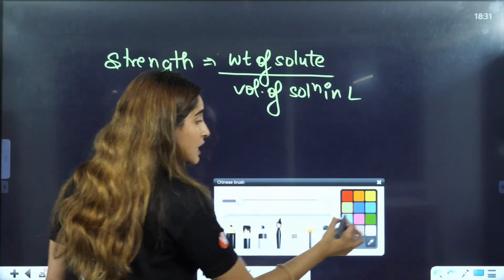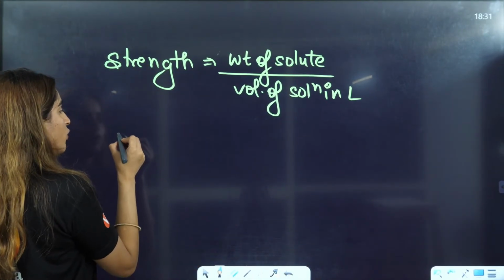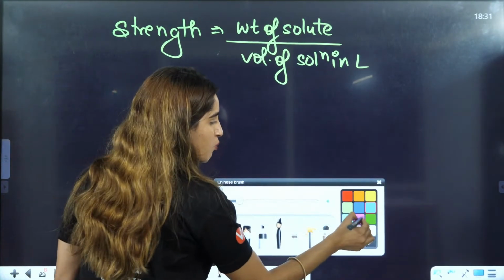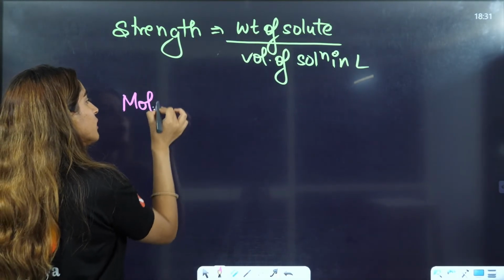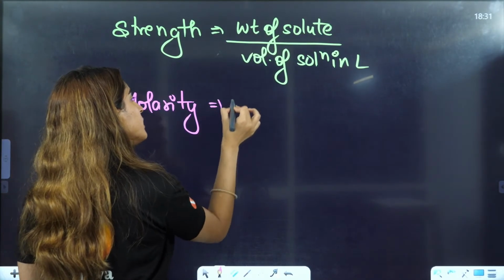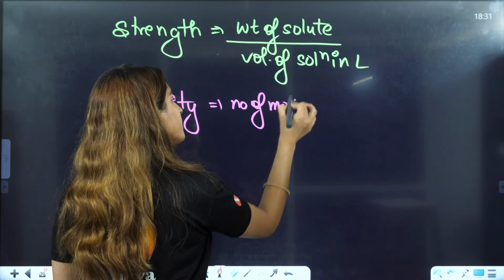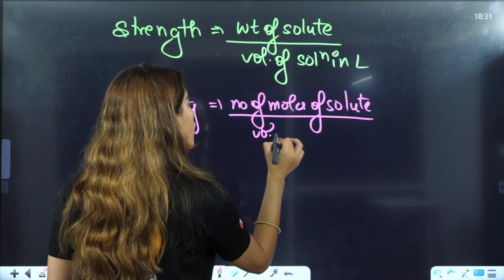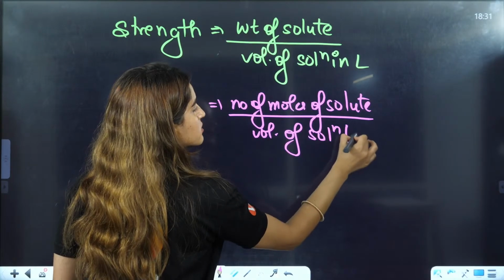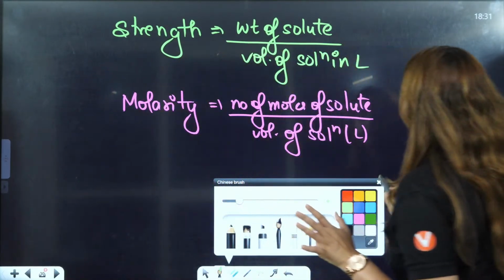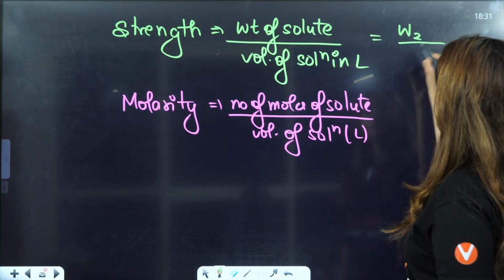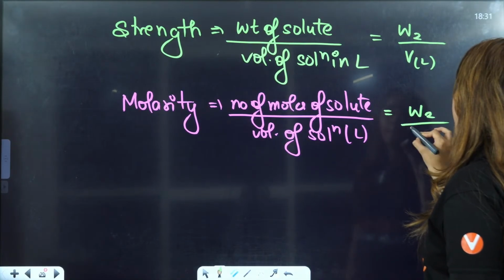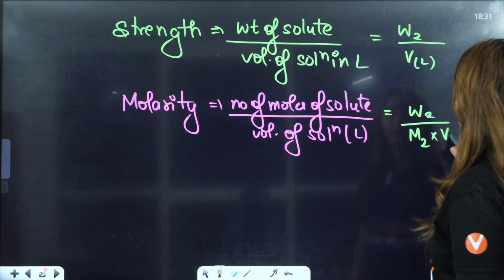That is strength. Now, everyone write what is molarity. Molarity is number of moles of solute divided by volume of solution in liters, right? So can I also write it like this? This is W2 by volume in liters. This is W2 by M2 into volume in liters.